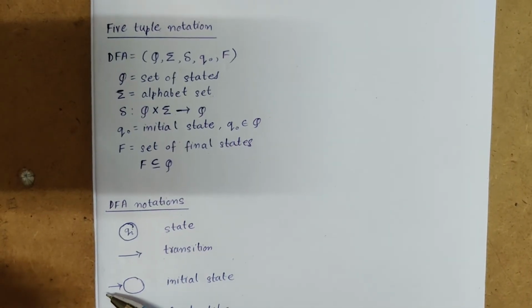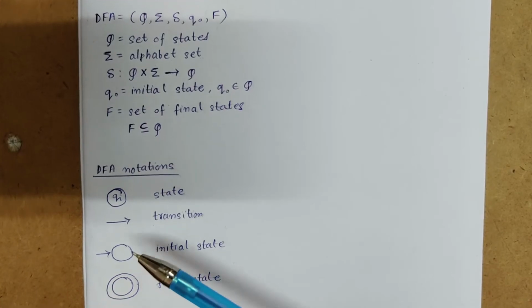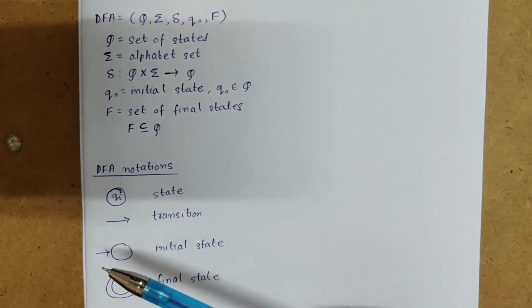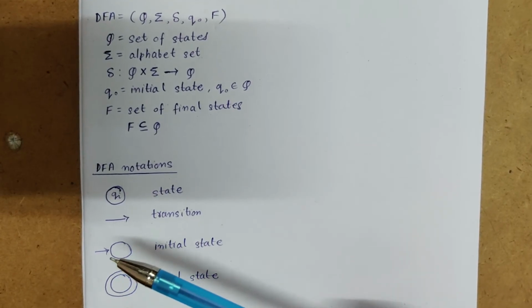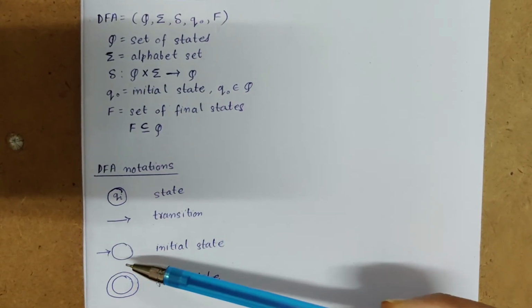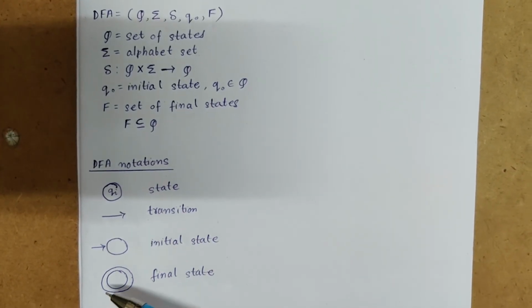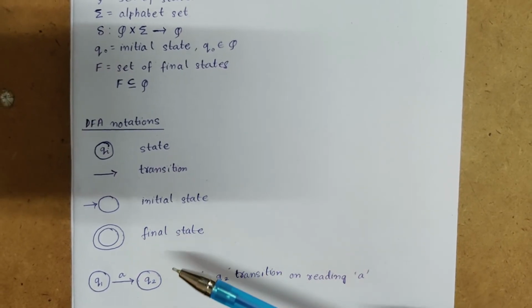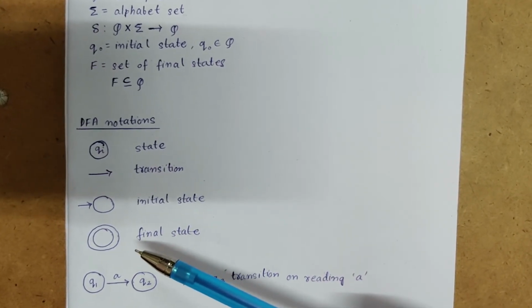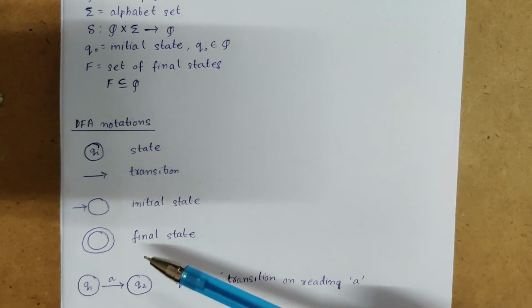An arrow coming from nowhere and pointing to a particular state specifies that it is the initial state, and there will be one and only one initial state in a particular automata. And a state with double circles is a final state, and we can have any number of final states in our machine.